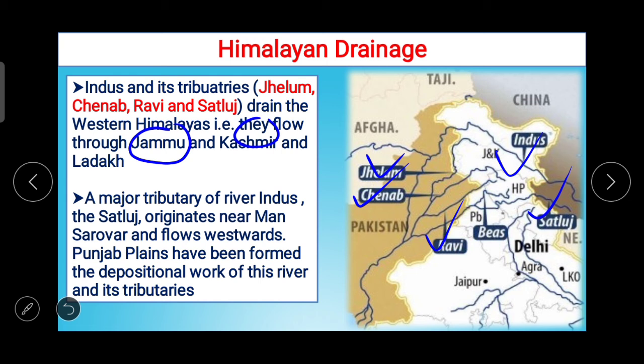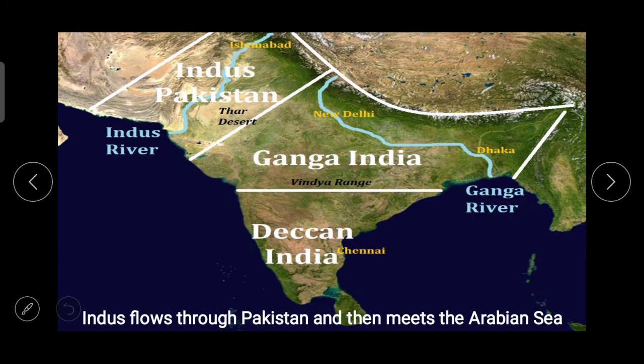A major tributary of river Indus, the Satluj, originates near Mansarovar and flows westwards. Punjab plains have been formed by the depositional work of this river and its tributaries. All these things are here to understand with the help of map.